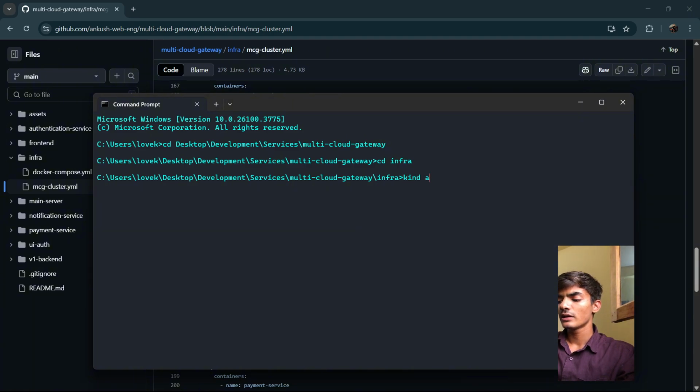Kind apply -f, what is the name? MCG cluster.yaml. If I write this command, a Kubernetes cluster will be created, and each of the services that I've created till now, along with the databases and the Kafka queue, will run independently inside pods. So I can use all of them at the single time.